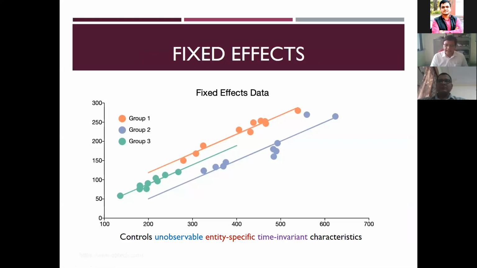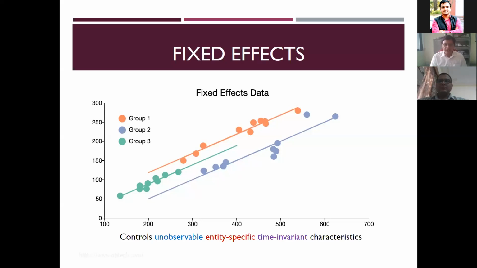The second is entity specific. Entity specific means maybe the small farmers' character may be a little different from the large farmers' character in terms of, say, investment behavior or risk taking ability, those sort of things. Whatever the group we are assuming, the character is specific to that particular group, and this is unobservable, and this will not change with time. If we are studying for 10 years, within the 10 years, the unobservable character will remain as such.